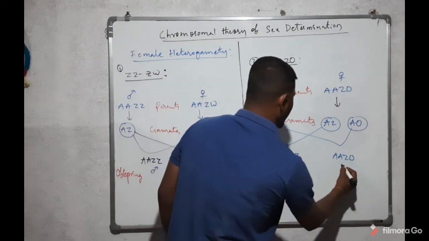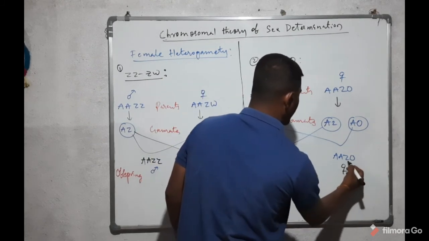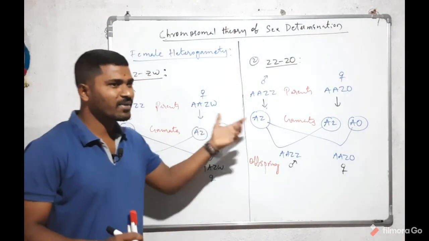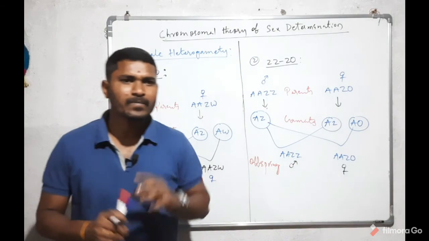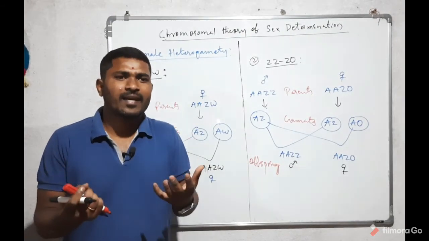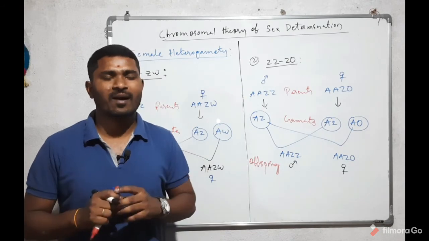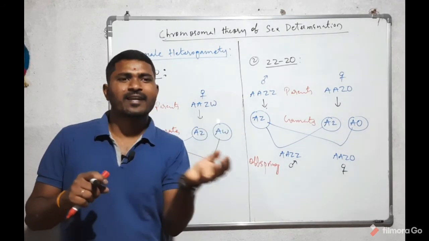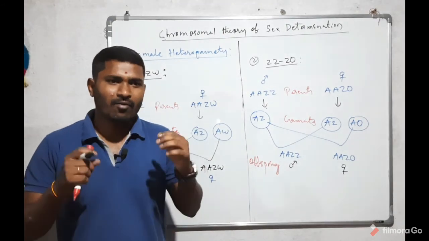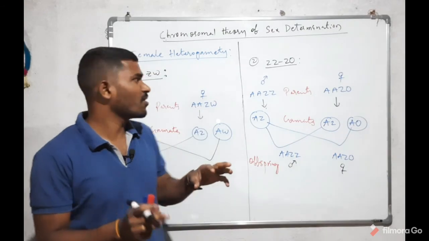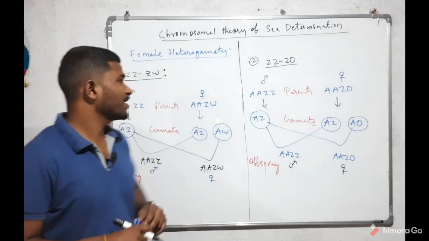Here it is the female organism. Why? The allosomes are different. So this is the female heterogamety. Female heterogamety means the dissimilar gametes are produced by the female organism. Those gametes will determine the sex of the next generation. That's why we call it female heterogamety.